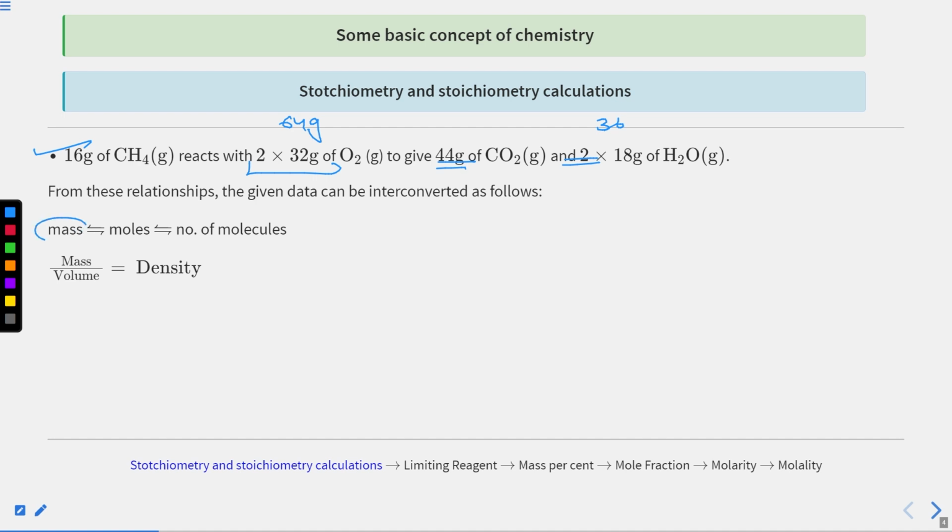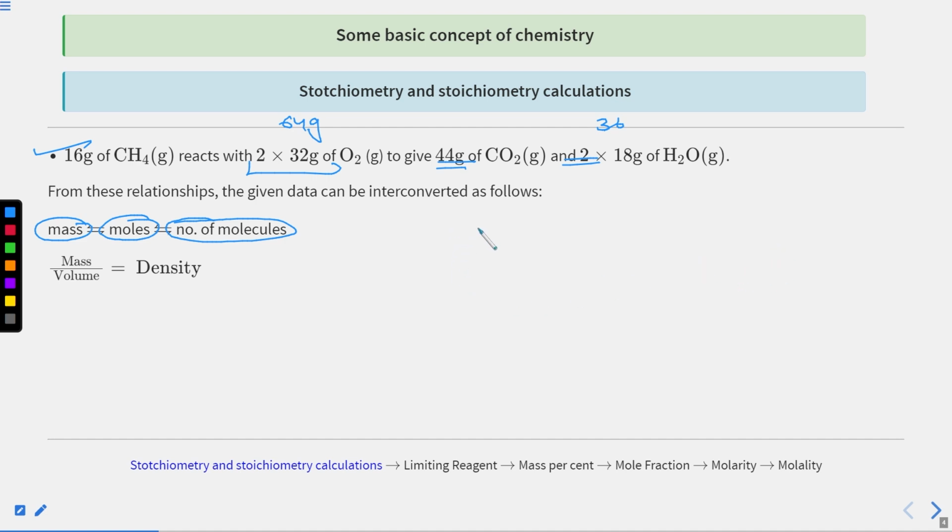You can convert mass into moles, moles into masses, moles into number of molecules, and number of molecules into moles. So these things are interconvertible.